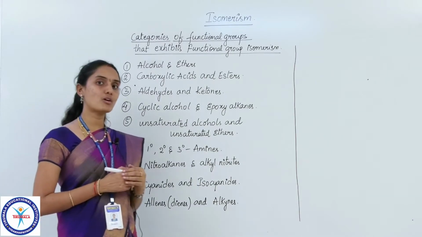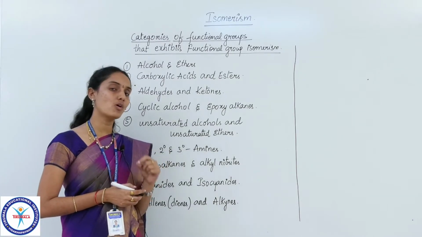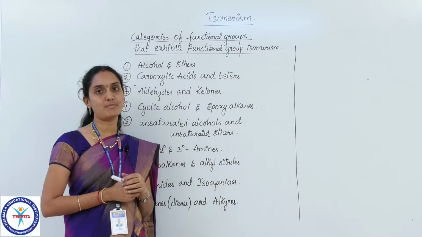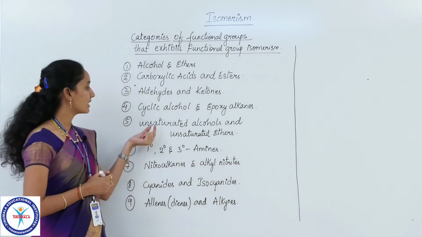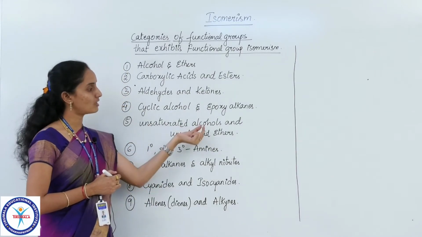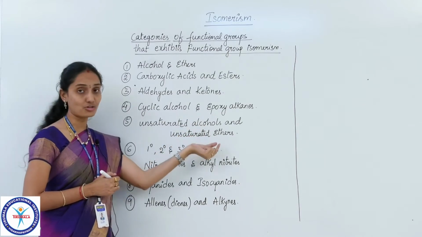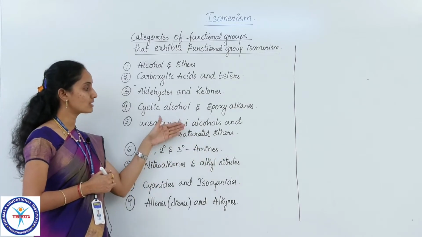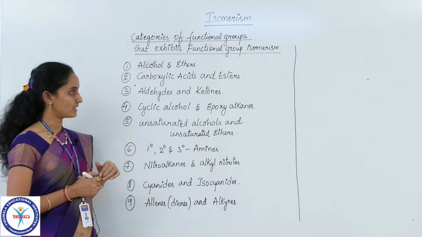If any carbon compound contains an OH group along with a double or triple bond between the carbons in the carbon chain, then such compounds are called unsaturated alcohols. In a similar manner, there are unsaturated ethers. These two also exhibit functional group isomerism.